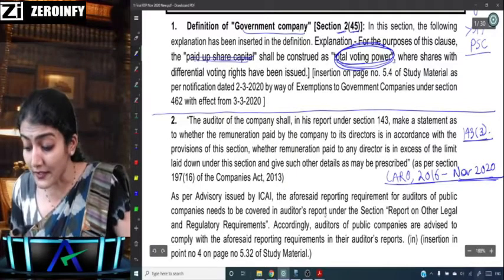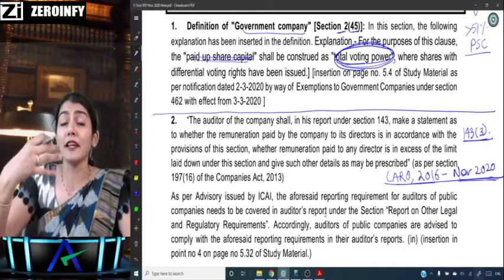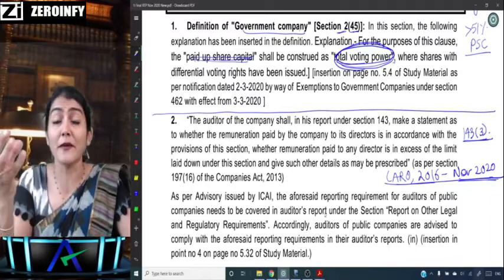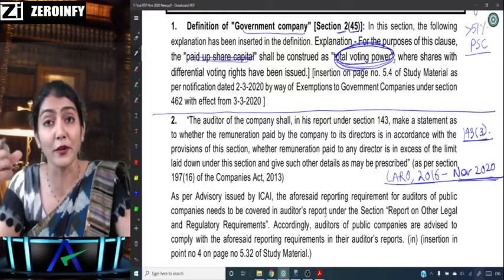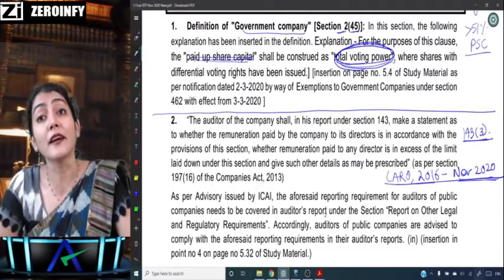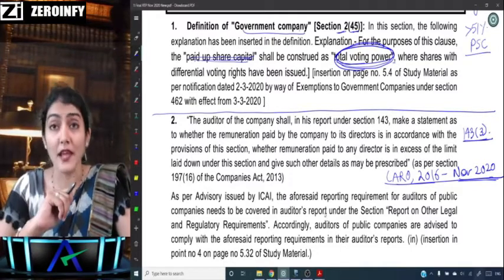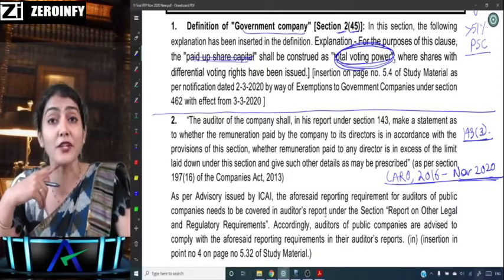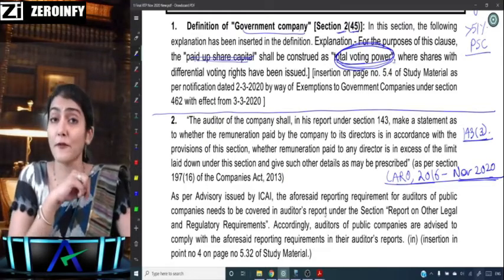And then 143(3), and the 10 points of reporting over there: whether we've obtained the information and explanation, the proper books of account, whether the branches which have been audited by the branch auditor, his report has been forwarded to the company auditor, whether balance sheet and profit and loss account are in agreement with the books of account, whether financial statements comply with the AS, any observations or comments which have an adverse effect on the functioning of the company, whether any directors are disqualified under 164(2).